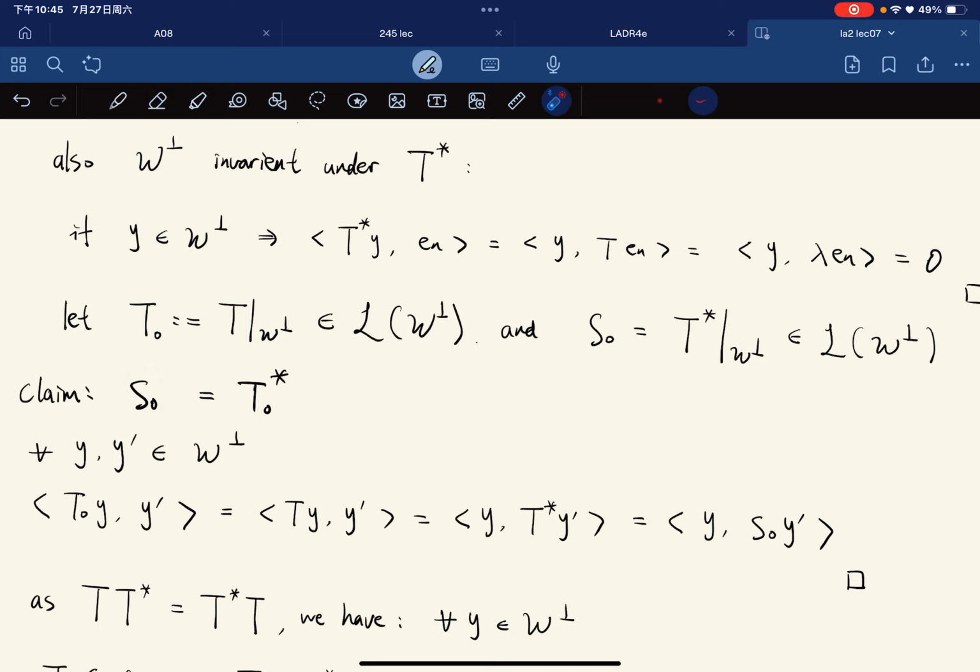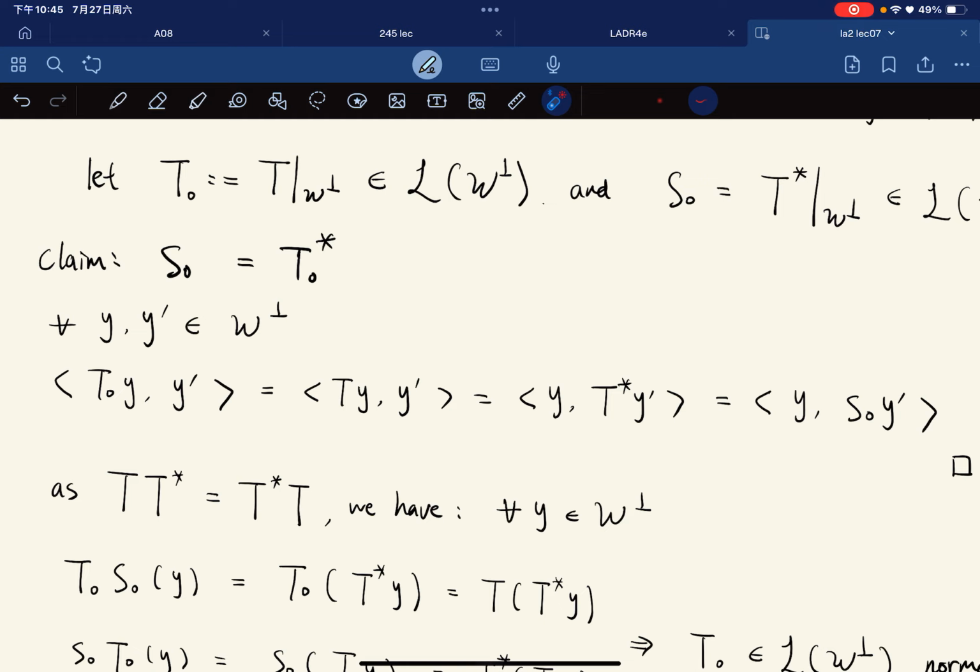And the proof is one line. For any Y and Y prime in W perp that is contained in V, right, T naught Y is equal to T Y, right? Because Y is in W perp. And we flip to here. Again, Y prime, and so we can change it to S naught Y prime. So we have this formula, which shows that S naught is the adjoint of T naught.